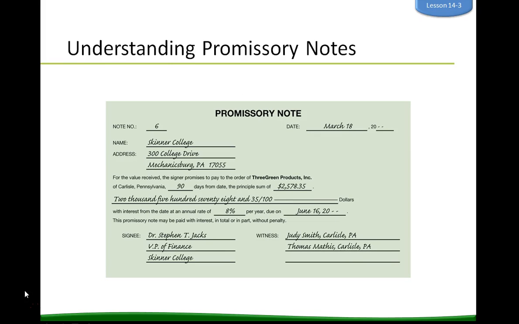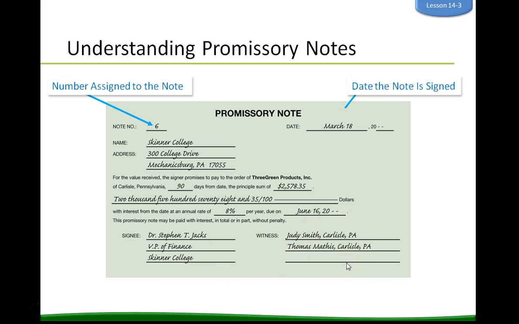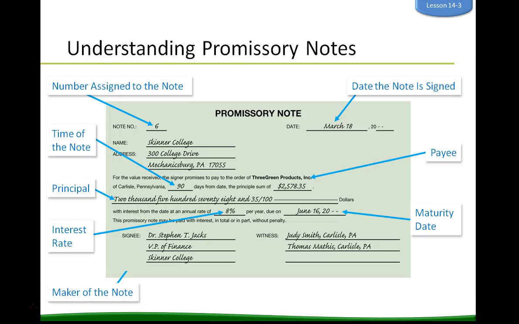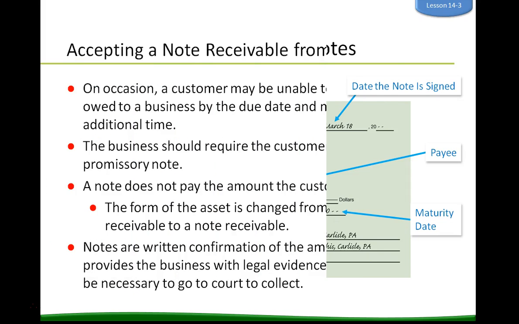Here we have an example of a promissory note. Note number 6, Skinner College with an address. For value received, the signer promises to pay to the order of Green Products, 90 days from the date. There's the date for that price. An annual interest rate of 8%, due on June 16th: March, April, May, June. That's 90 days, 3 months. Signed, and then a witness. And everything we just said: maturity date, maker of the note, and witness.